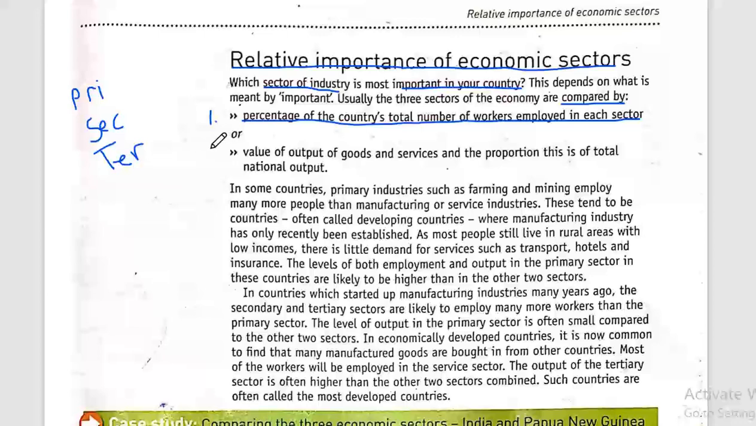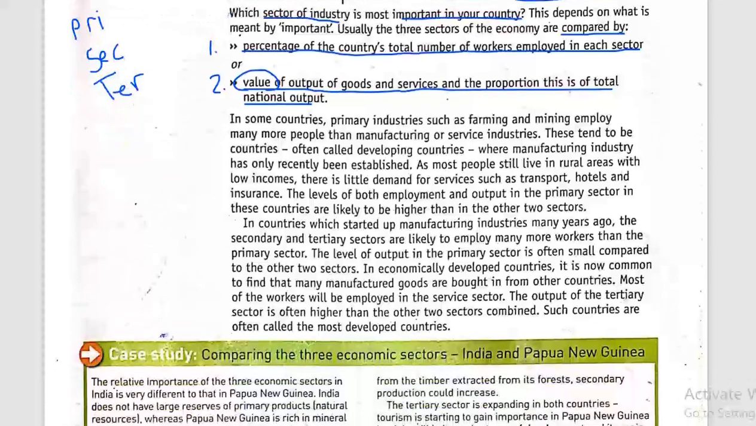And another thing I can compare upon is the value of output of goods and services, and the proportion of the total national output. So I will calculate the output of goods and services, then I have to know the value of this output. So which sector is providing me with the highest value of outputs of goods and services.